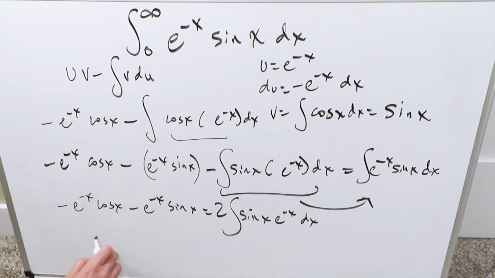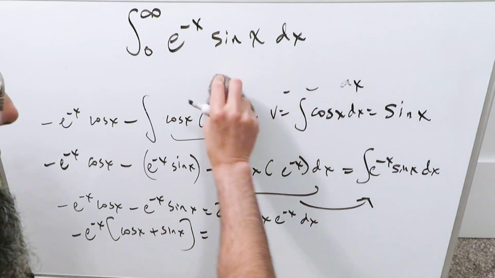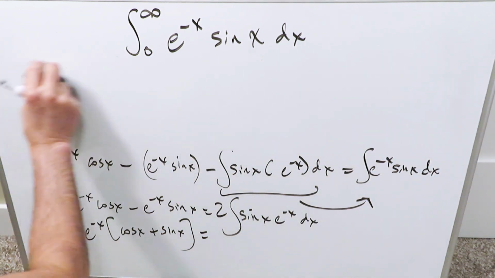Look over here and isolate minus e to the minus x. I'm looking here at cosine x plus sine x. Nothing but algebra over here in play is equal to this. You'll solve for this by pushing the 2 on the other side, it will divide. Now you're seeing all of this come about. I'll make some space here on the top and then we'll finish this. Don't worry, I haven't forgotten about these limits. We'll bring those into play momentarily. Up till now I've avoided them, but now I'll bring them into play.